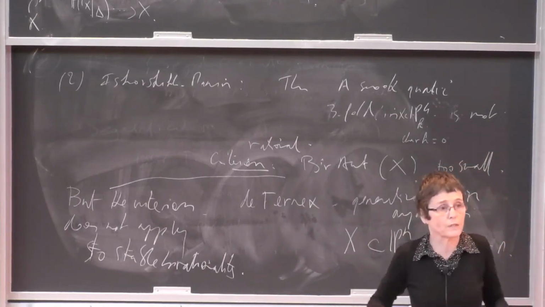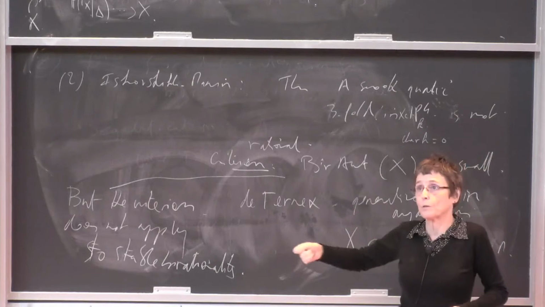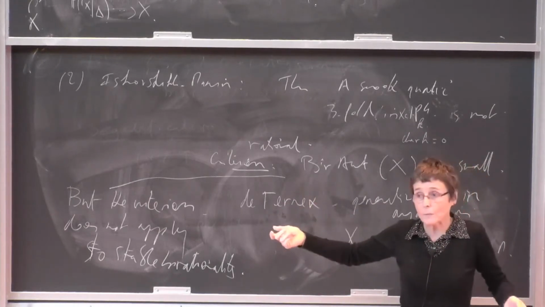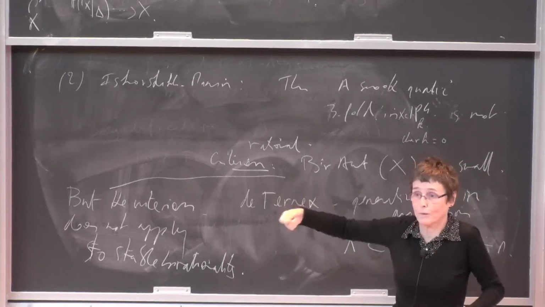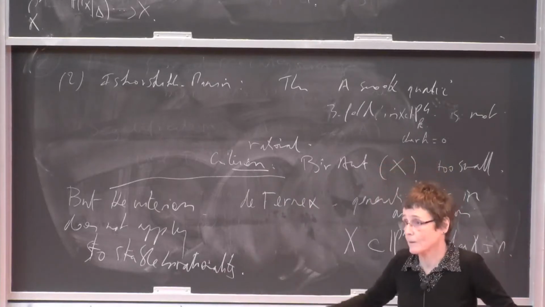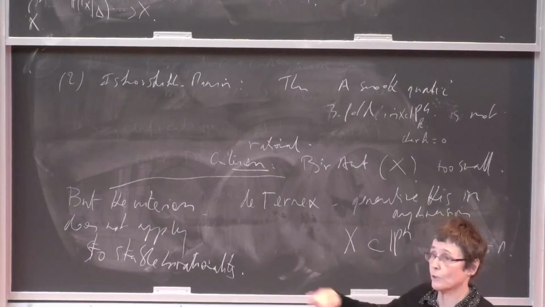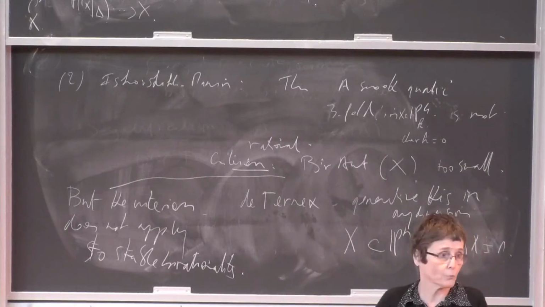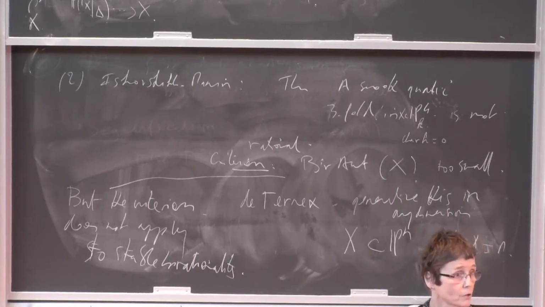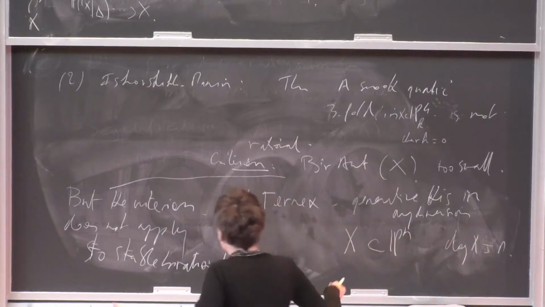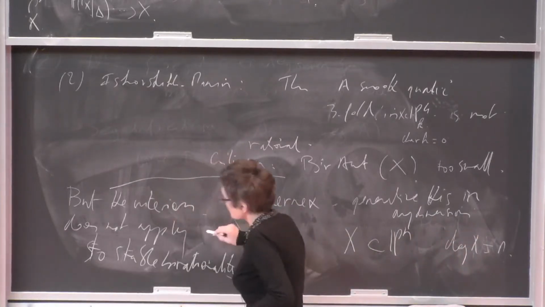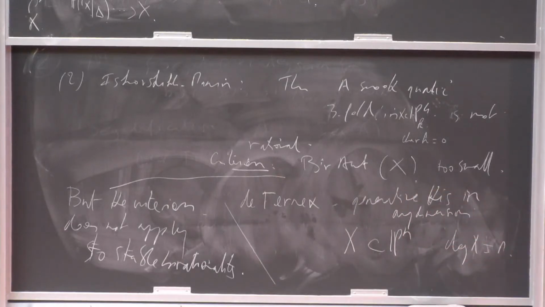For example, to prove that the birational automorphism group of X cross P^r is the same as the Cremona group of P^r, essentially. That would be enough, because that would show that it does not act transitively on your X cross P^r, and would show that X cross P^r is not rational. But to my knowledge, this kind of thing has not been done up to now.